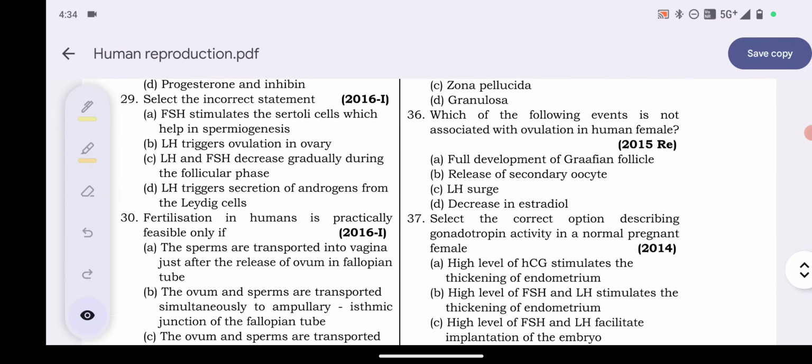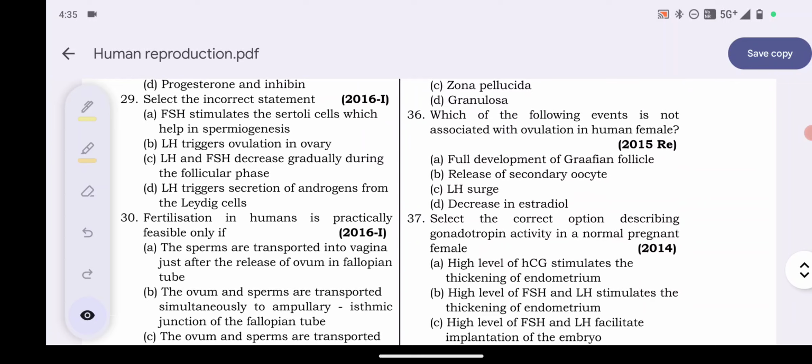29 question number, select the incorrect statement. Option A, FSH stimulates the Sertoli cells which help in spermiogenesis. Option B, LH triggers ovulation in ovary.